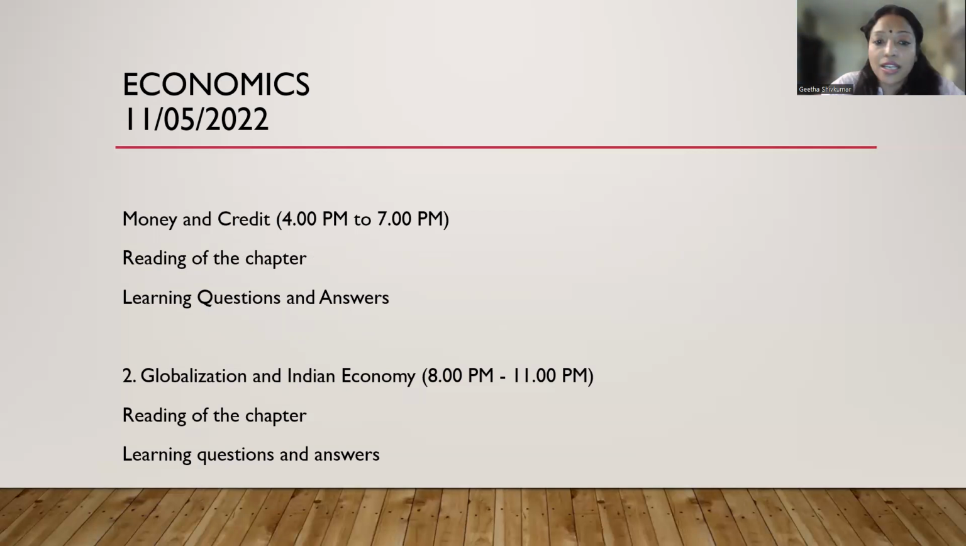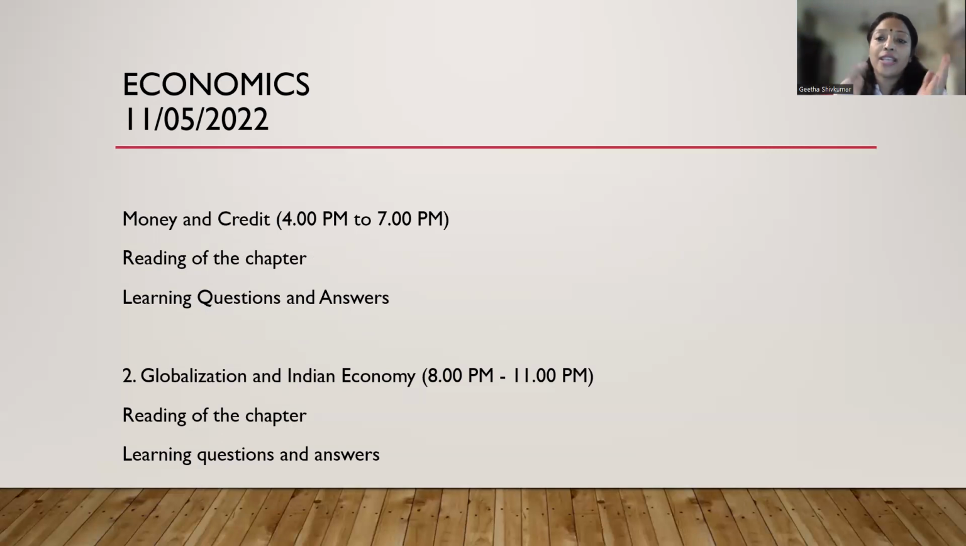So money and credit, again, same thing you will be following, but by 7 o'clock, you should learn everything from money and credit, all the case base, or like, all the sources, everything A to Z, you need to be thorough with it. And then you will be starting globalization and Indian economy. So 8 to 11, okay, 8 to 11.